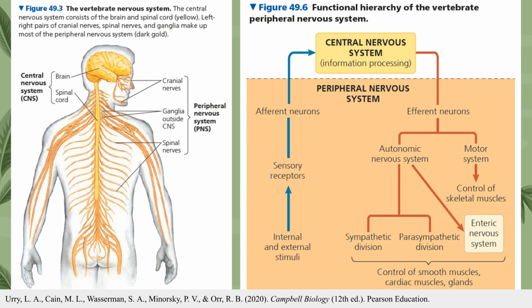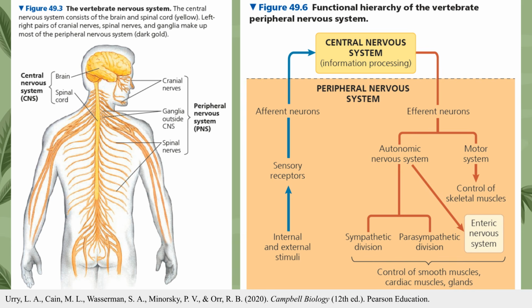The vertebrate nervous system is a highly specialized network, organized into a clear structural and functional hierarchy to process information and coordinate the body's activities. The system is divided into two primary parts. First, the central nervous system, CNS, consists of the brain and spinal cord. It serves as the primary center for integration and information processing.